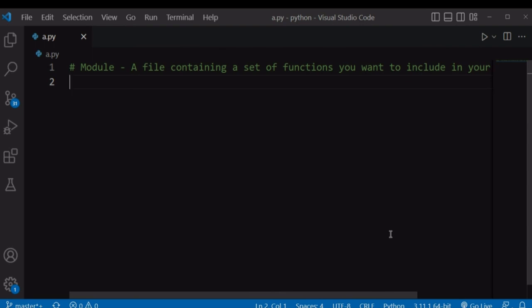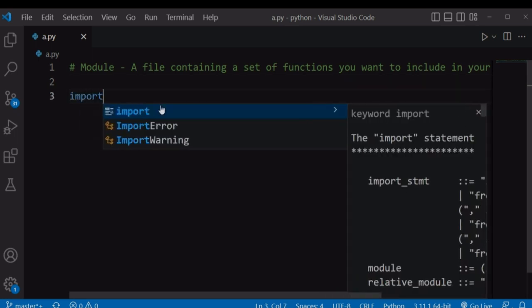In this video, we're going to look at the last concept that we needed in this course, which is a module. A module is a file that contains a set of functions that you want to use in our application or in our program. And if you want to use a module in our program, you have to import it using the import keyword.